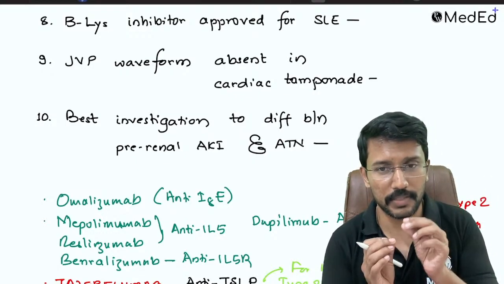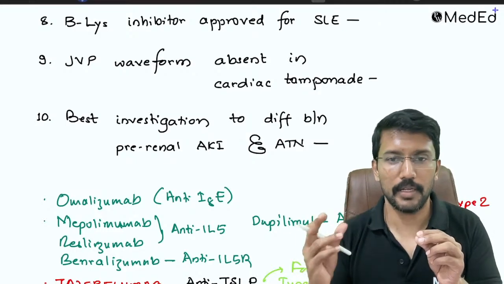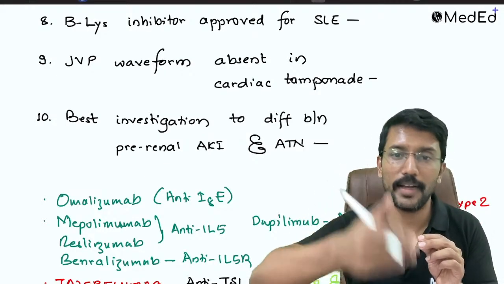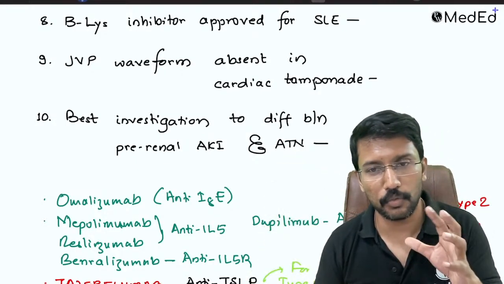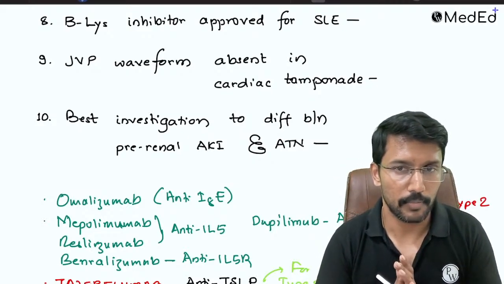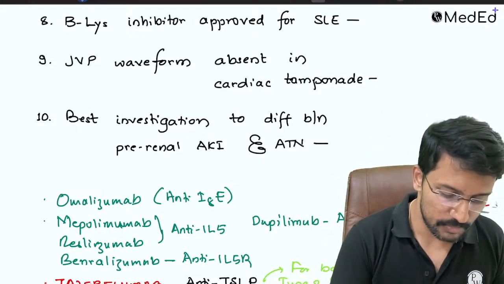So there is a class of drug which inhibits a chemical or a substance which is known to stimulate B lymphocytes. So if I cut down the stimulation, B lymphocyte activity would come down. So what is the drug? The drug is called belimumab.